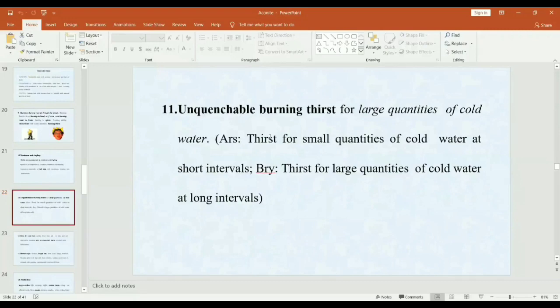Next keynote is unquenchable burning thirst. The meaning of unquenchable is unsatisfactory, means he drinks water but he is not satisfied. So unquenchable burning thirst for large quantities of cold water. So how is the thirst of aconite? It is unquenchable burning thirst.